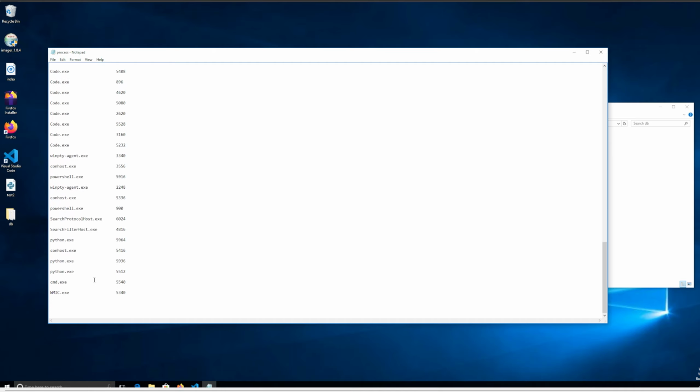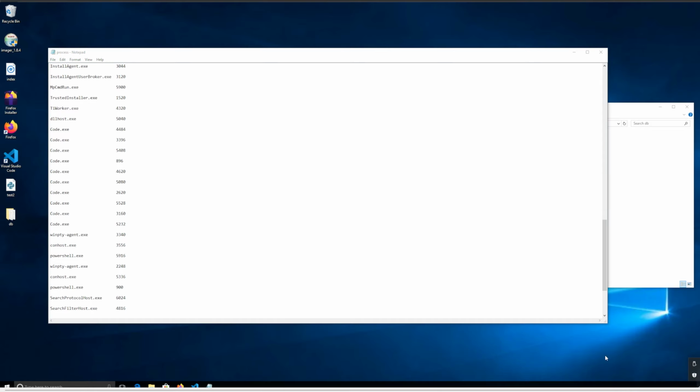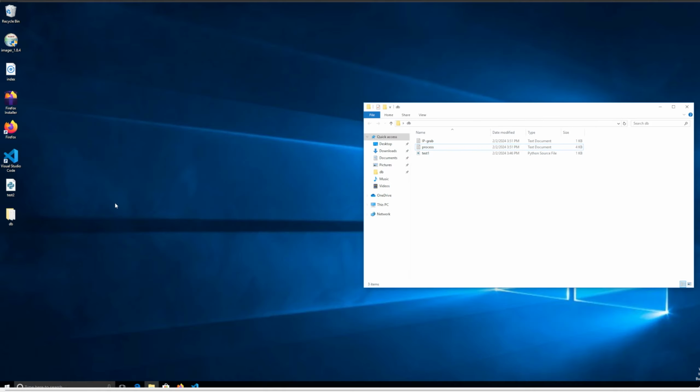So this is all I'm running: cmd, python, PowerShell. I don't have a firewall. I do have Windows Defender, which, if I'm not wrong, should be somewhere here. Oh, I can't see it. All right, that doesn't matter. It's running. So as you can see, this is what it does.